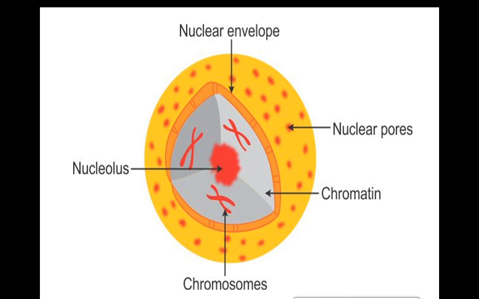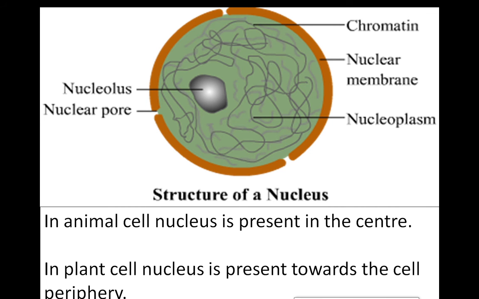So up to this, we are here: the cell has a nucleus. This nucleus has a structure. Nucleus is a membrane bound structure. Membrane bound means the nucleus has a membrane around it, so it is the nuclear membrane. Inside this nuclear membrane there is nucleoplasm. Then a spherical body is there which we call the nucleolus. On the nucleus there are nuclear pores. Nuclear pores help in entry and exit of material.